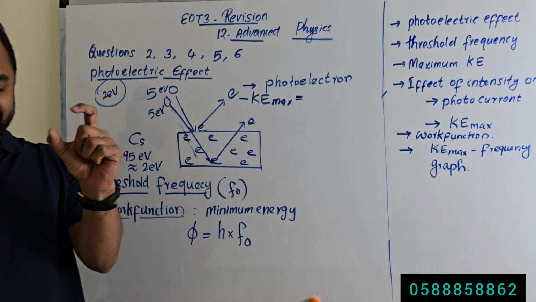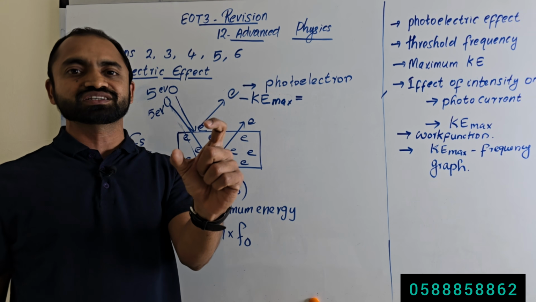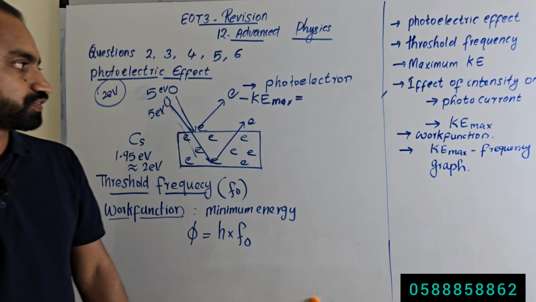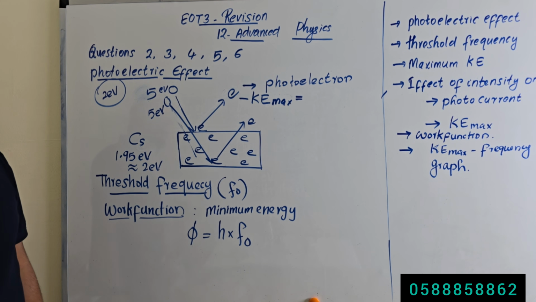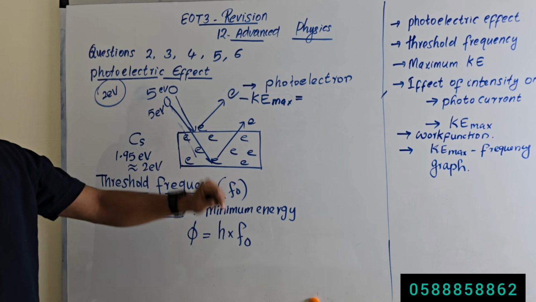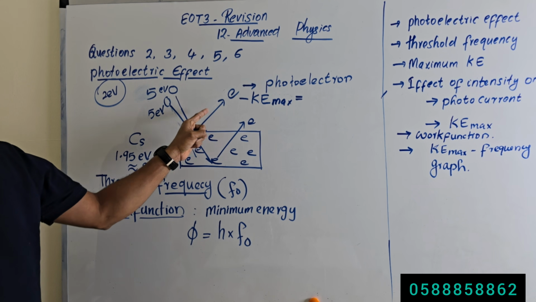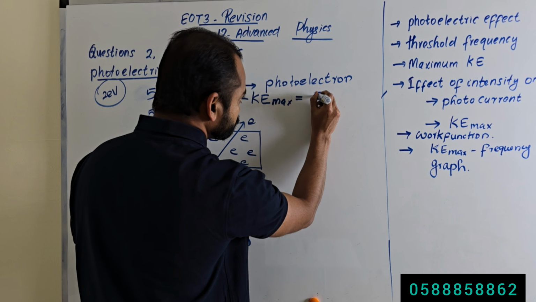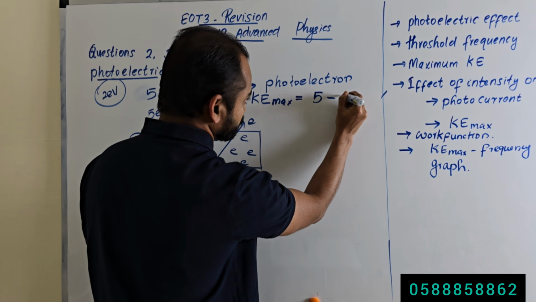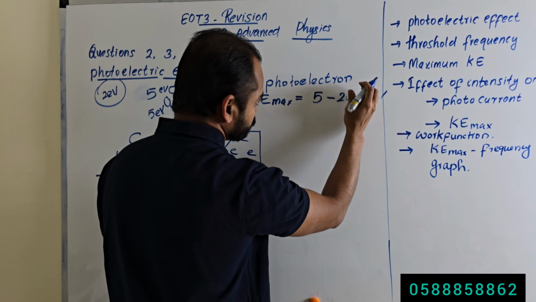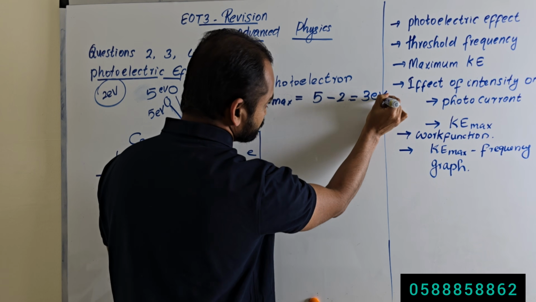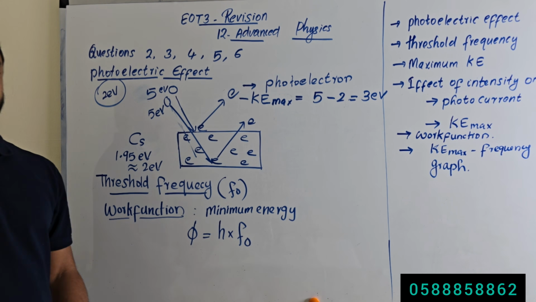So maximum kinetic energy means the kinetic energy of the electron emitted from the surface of the metal. How much is the maximum kinetic energy of this electron? Means how much is the kinetic energy of this electron? That will be 5 electron volt minus 2 electron volt, that is equal to 3 electron volt.